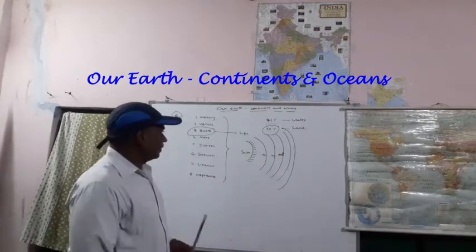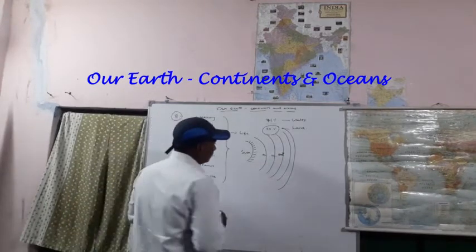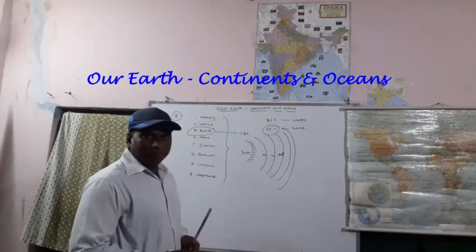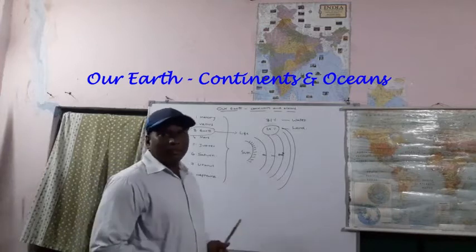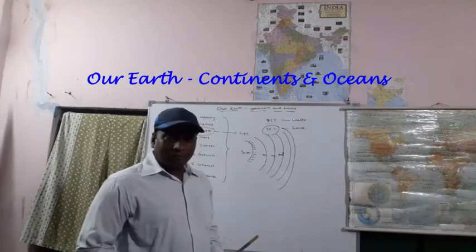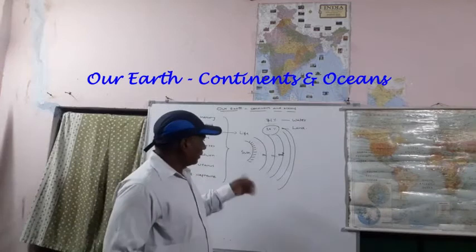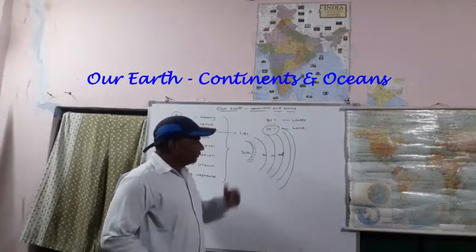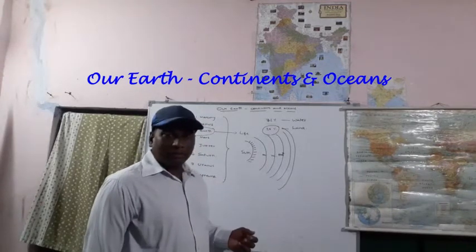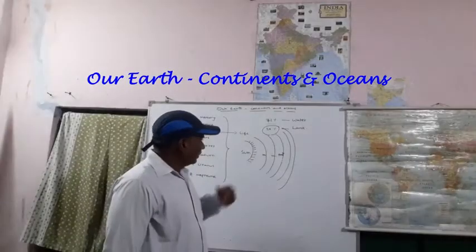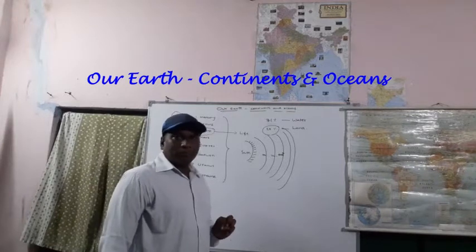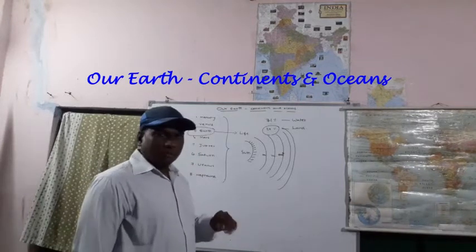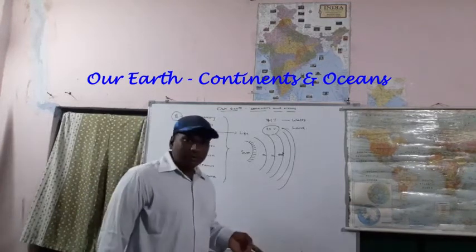Now if you see Mars, temperatures are very high, sometimes above 100 centigrade are recorded. Then on Venus, the highest temperatures are recorded. On Earth, temperatures are moderate, 20, 25, 30 degrees.